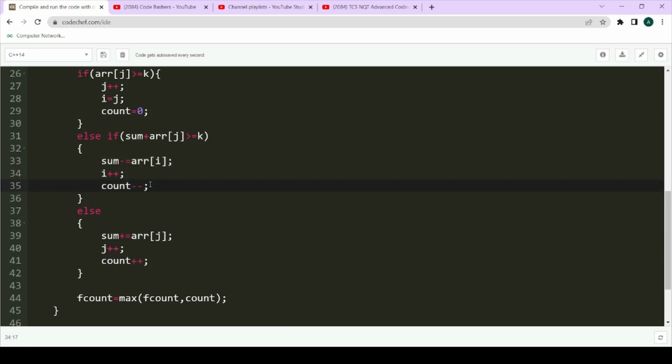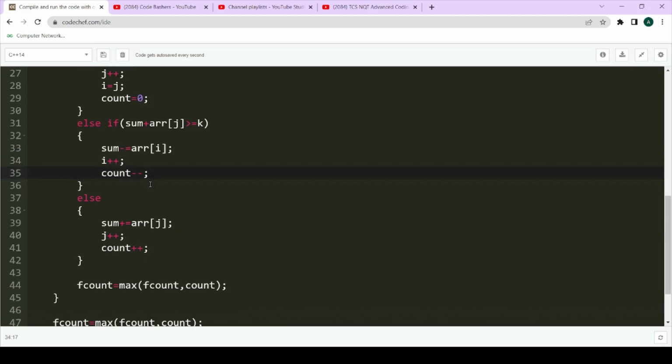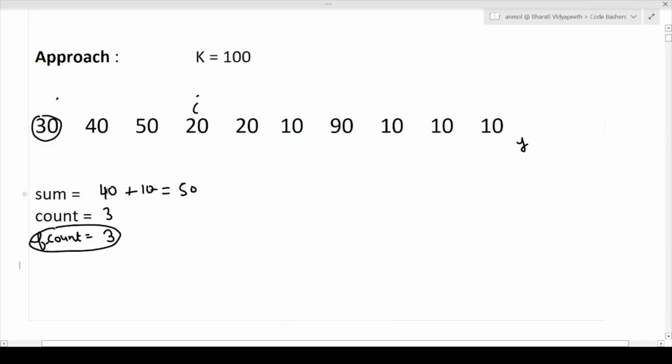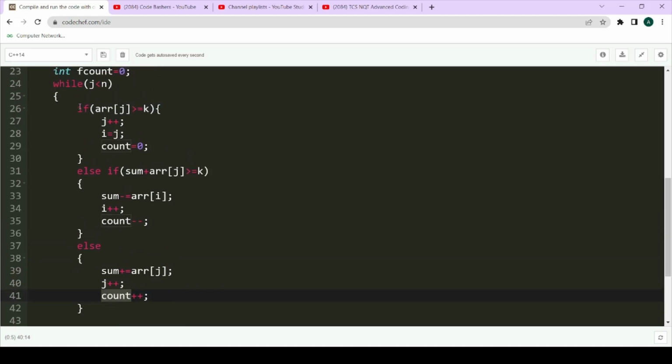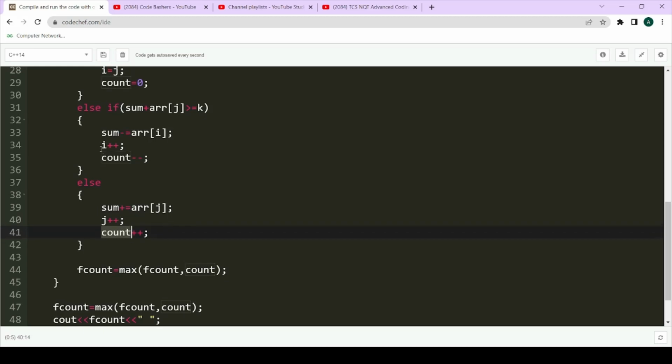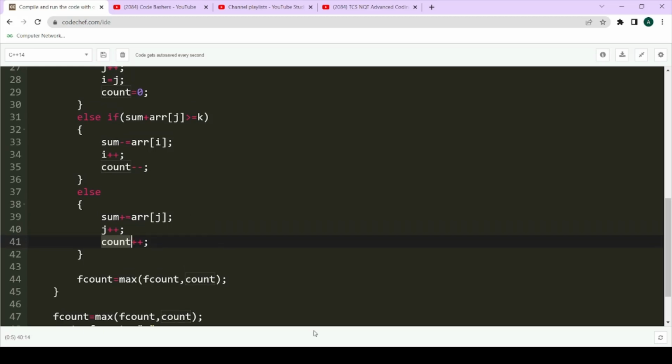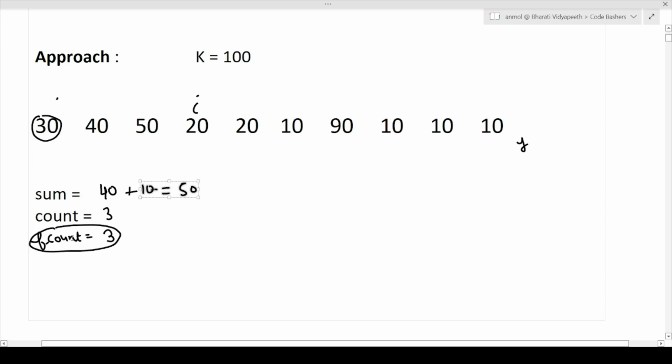Okay, now the else condition, that is when our sum value plus ARR of j value is less than k, then what we are doing, we are simply increasing the size of the sliding window. We are simply doing sum plus equals ARR of j, j plus plus, and then count plus plus. And at every iteration, what we were doing, we were always comparing the value of f count with the count variable.